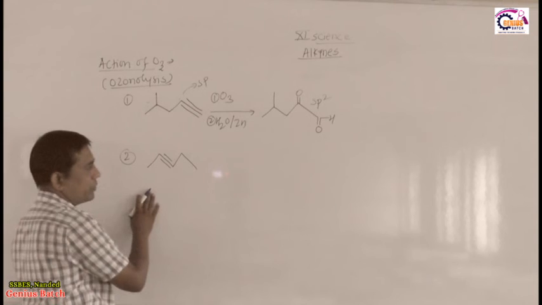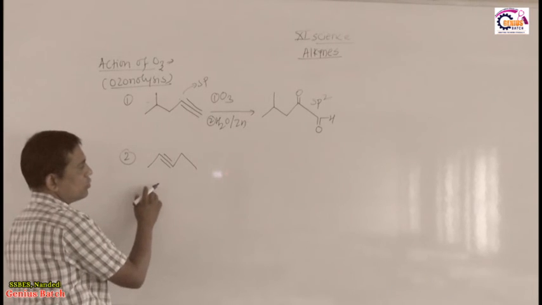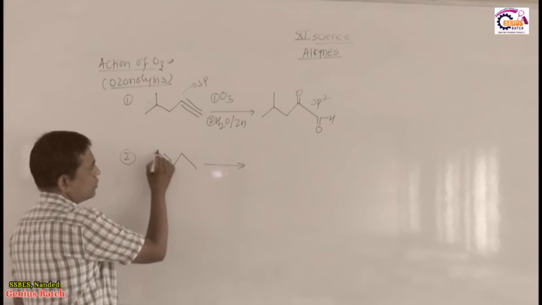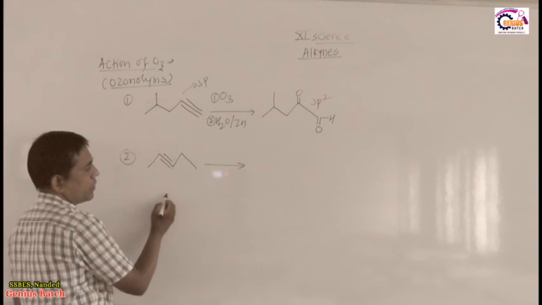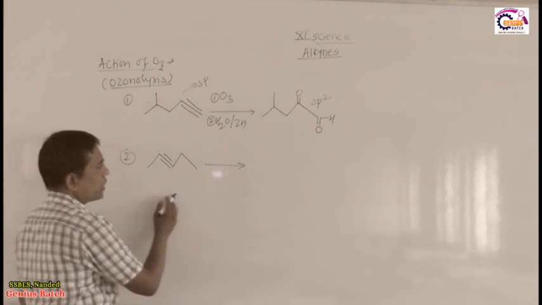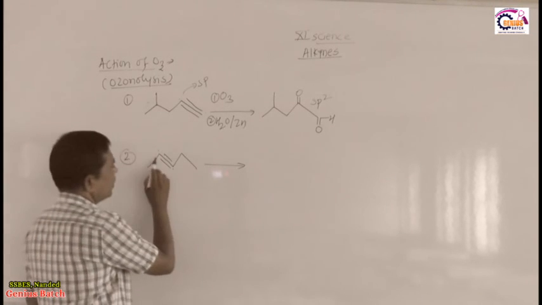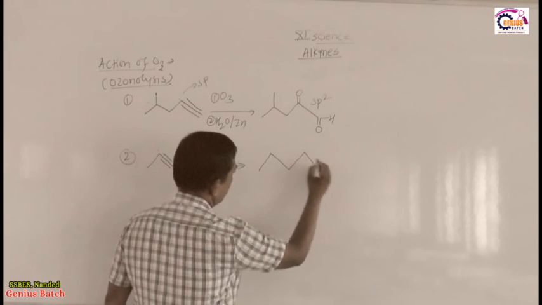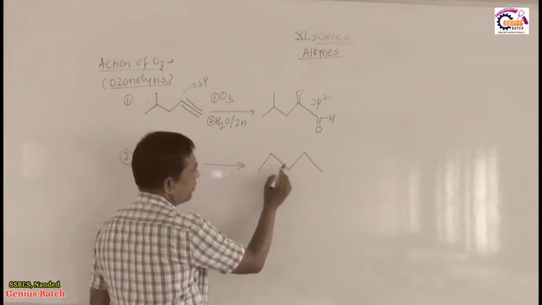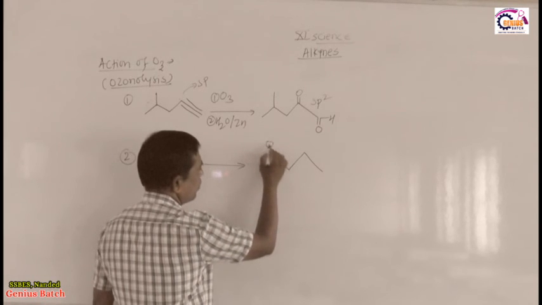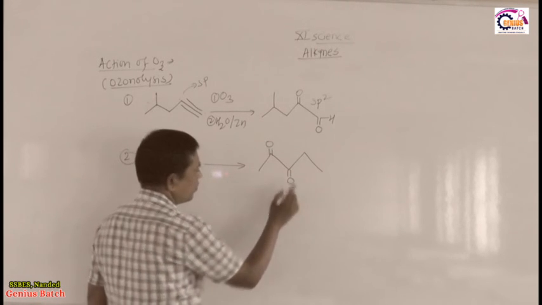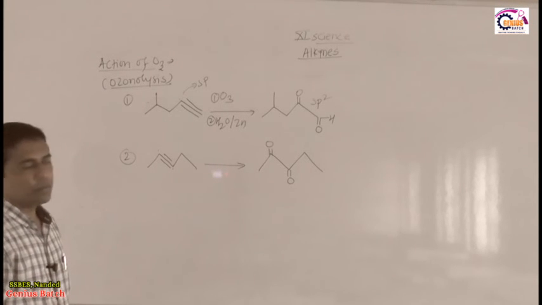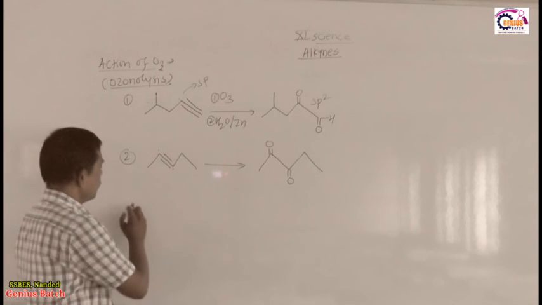Second one, I take the next one. So this will be the next one. In this case we can judge the product. How do we judge? These two are triply bonded carbons, and we have to predict the product. So I mention carbons 1, 2, 3, 4, 5. These two are triply bonded carbons. What I mention is double bond O, double bond O. This is the final product. So we can judge this predicted product in shortcut. Then we go for the next one.